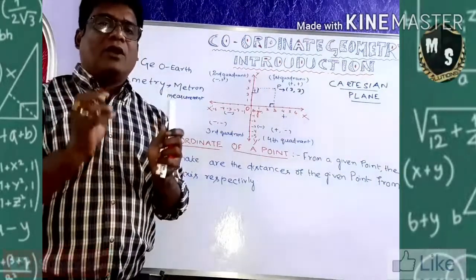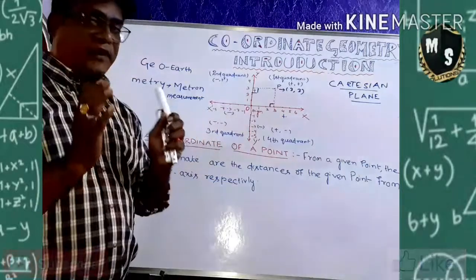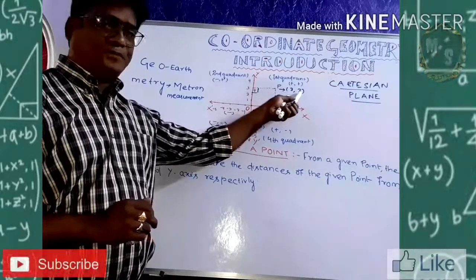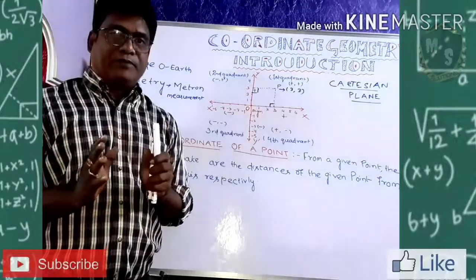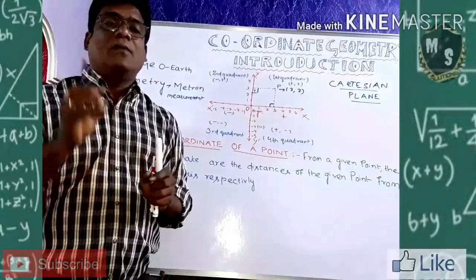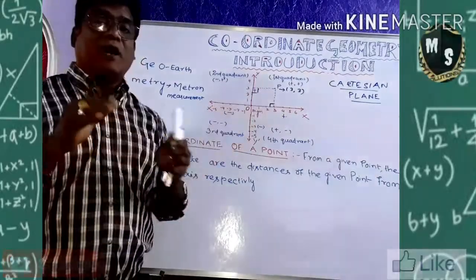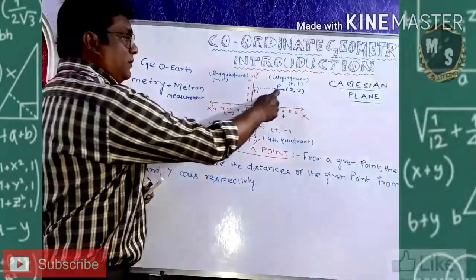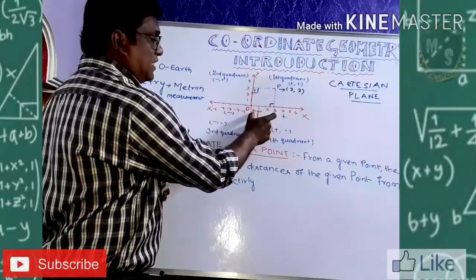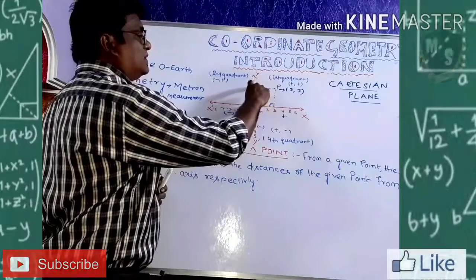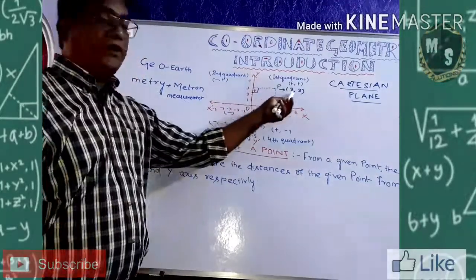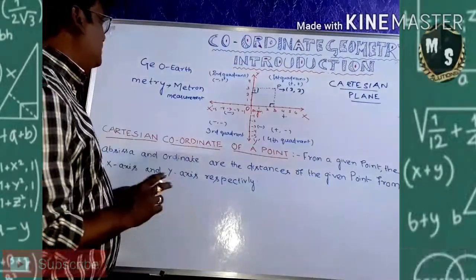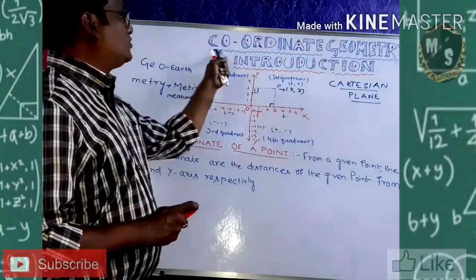Coordinate means a pair. What is that pair? One belongs to the x-axis and one belongs to the y-axis. That is called x and y with a bracket, called a coordinate. So, a coordinate tells you how much distance that point is from the x-axis and from the y-axis. Suppose I am saying 3, 3. 3, 3 is a point P which is at 3 centimeter distance from the x-axis and 3 centimeter distance from the y-axis. So, this is called a coordinate. Coordinate is a pair which is giving you x and y coordinates. I hope you understood what a coordinate is.